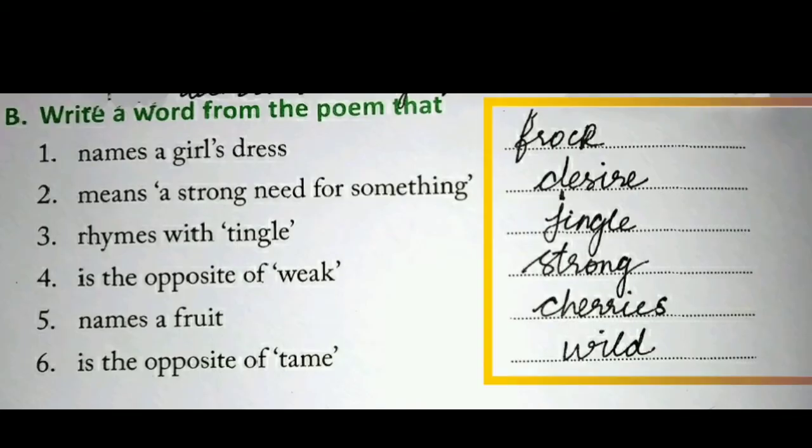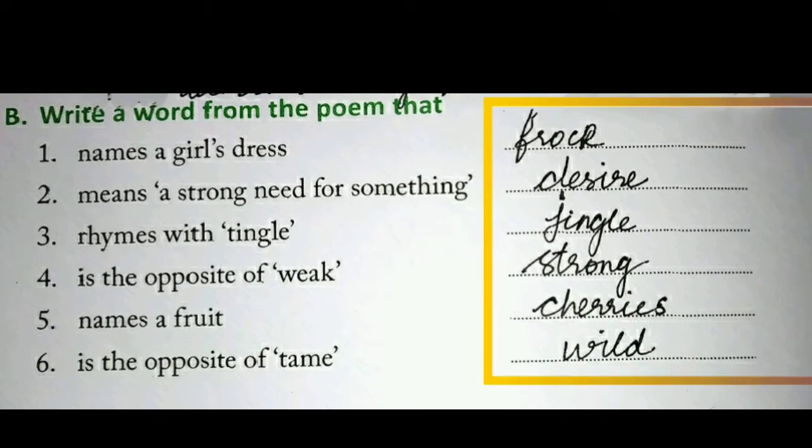Write a word from the poem that names a girl's dress. So which is that? That is frog. Second one, the word that means a strong need for something. Answer is desire. And third one, the word that rhymes with tingle. So you can find in the poem the word jingle is the rhyming word.